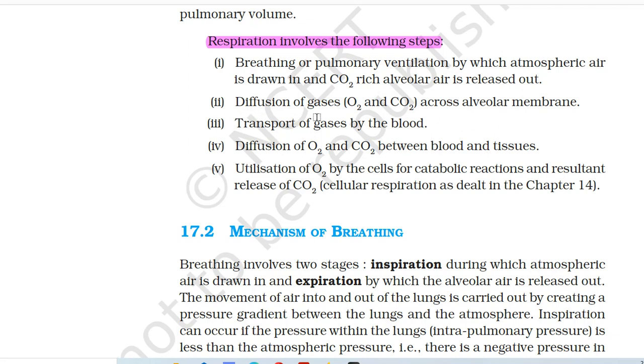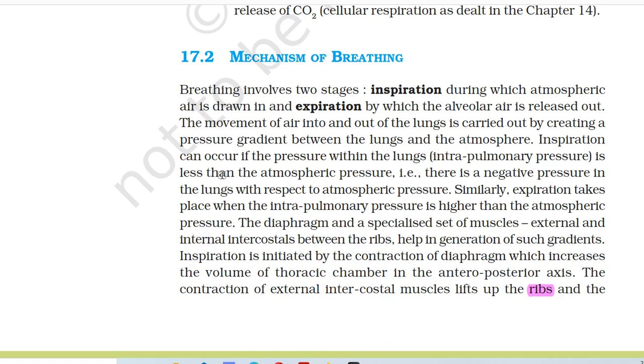Second, diffusion of gases, that is O2 and CO2, across the alveolar membrane. Third, transport of gases by the blood. Fourth, diffusion of O2 and CO2 between blood and tissues. And fifth, utilization of O2 by the cells for catabolic reactions and resultant release of CO2 (cellular respiration), as dealt with in Chapter 14.